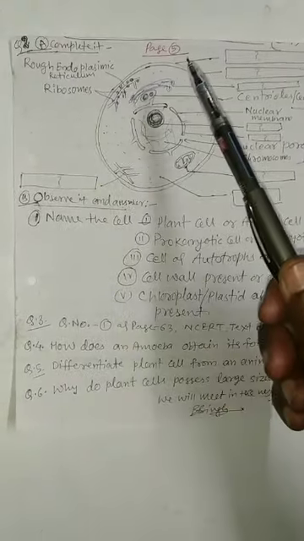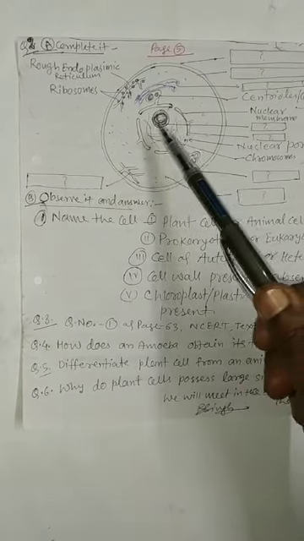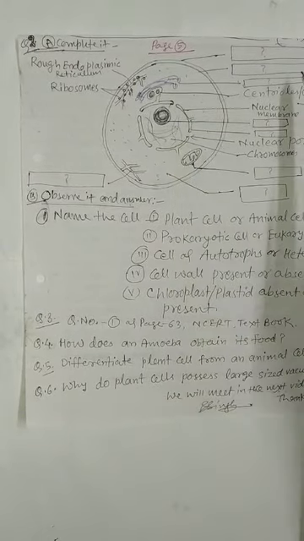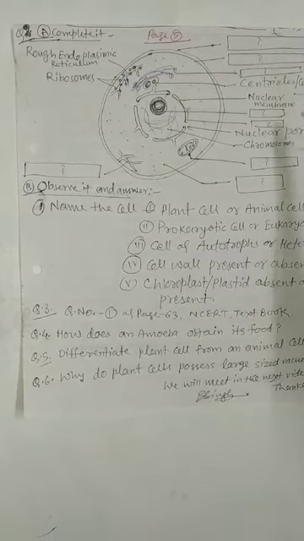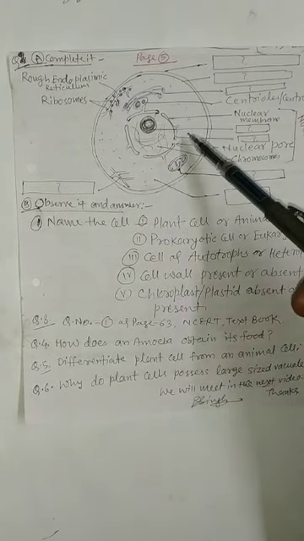Question number 2. Here is a drawing of an animal cell. You have to write the parts of that in the given diagram.